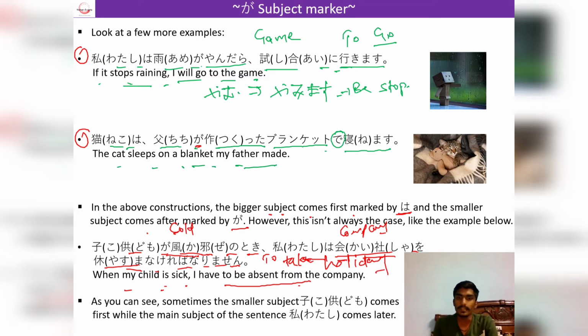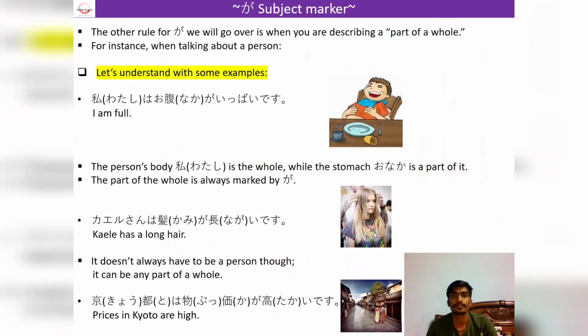So you can see here the smaller subject is kodomo and it comes first, while the main subject or the larger subject is watashi and it comes later. So these can be interchangeable. You will have to find out which one is the bigger subject and which one is the smaller subject, so that you can use these particles accordingly.